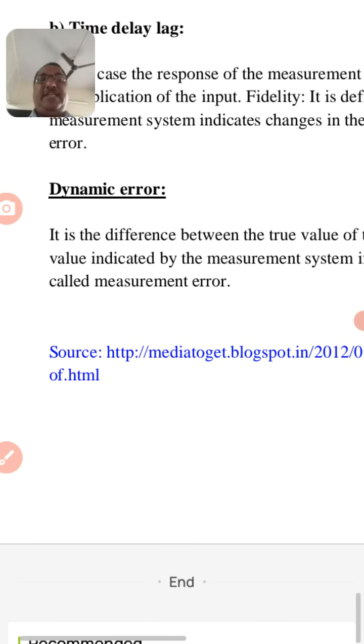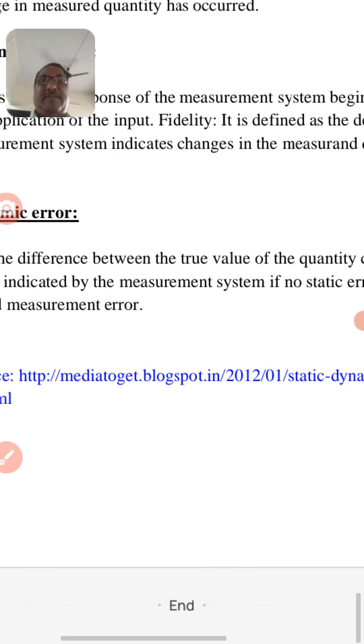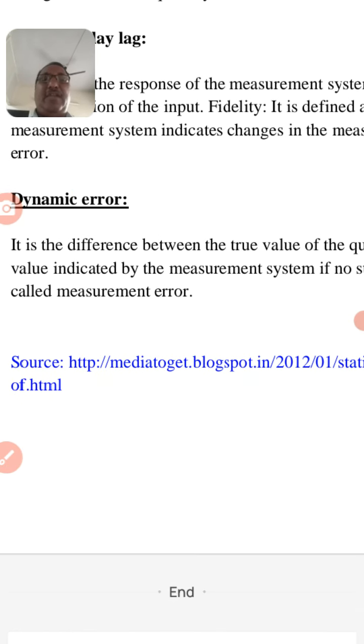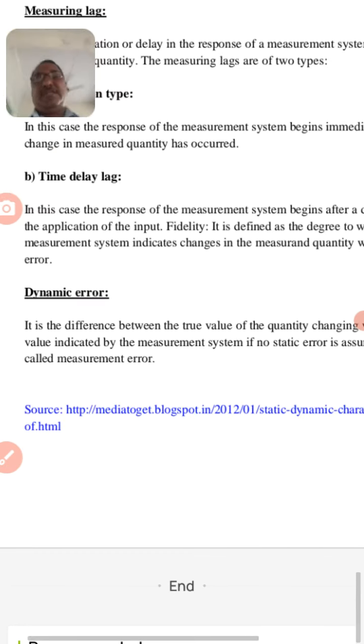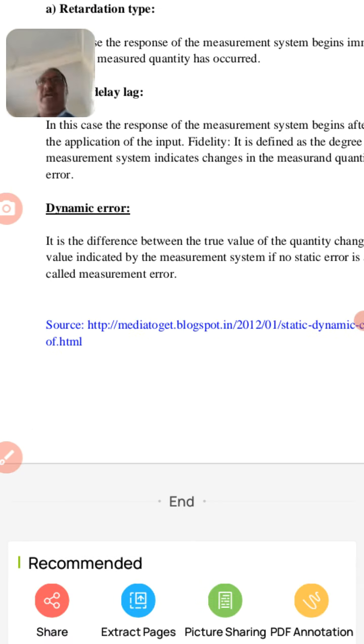Dynamic error is the difference between the true value of the quantity changing with time and the value indicated by the measurement system. That means it is just like your static error. Dynamic error means at that particular instant, what is my output, and the error that occurs immediately is called dynamic error. It is the response of the system at that instant only. Suppose my input is 1 frame, I have to check that frame immediately, and that is a dynamic error.